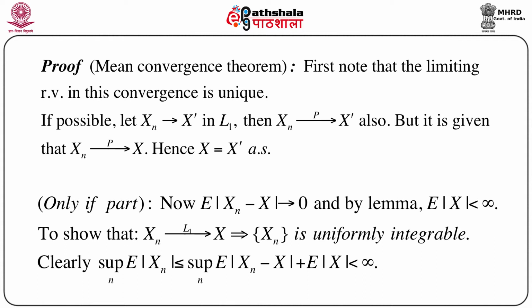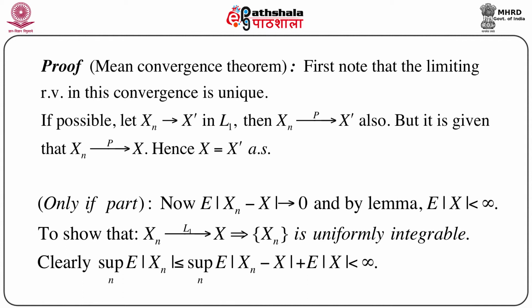For the last part, the supremum doesn't matter because there is no n, so it is just expectation of |X|. And again, since Xn converges to X in L1 and by the lemma expectation of |X| is less than infinity, it immediately says that supremum of expectation of |Xn| is less than infinity.